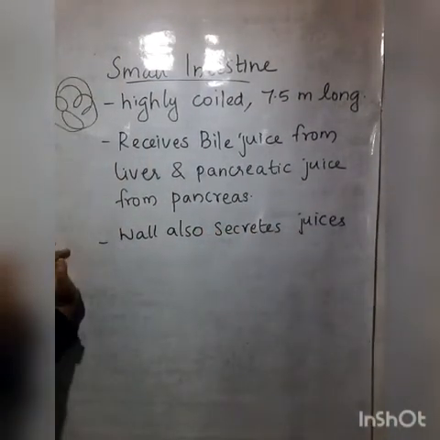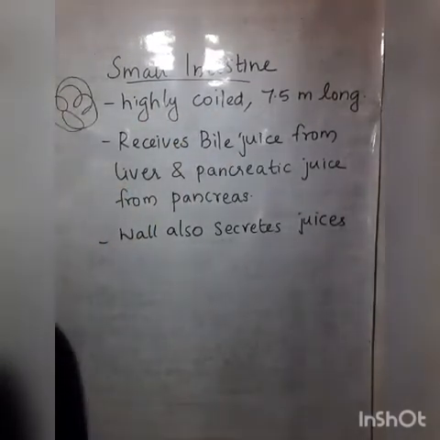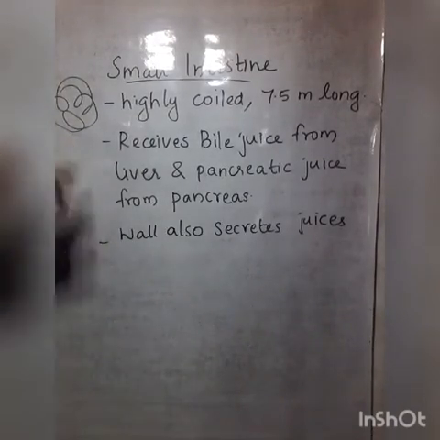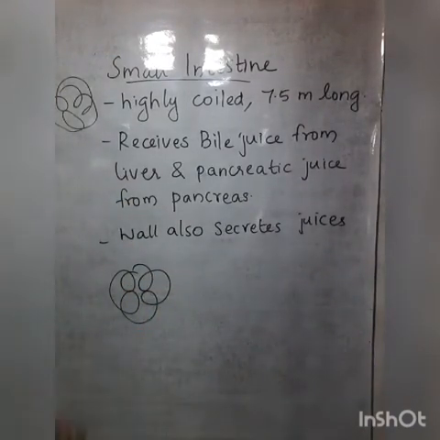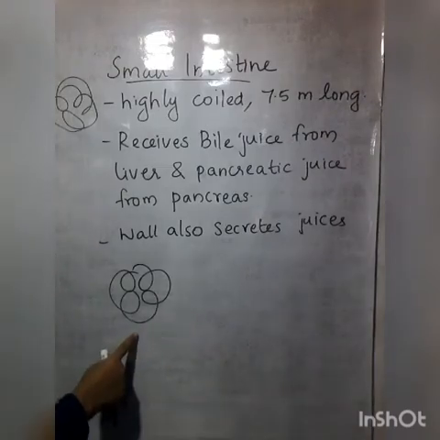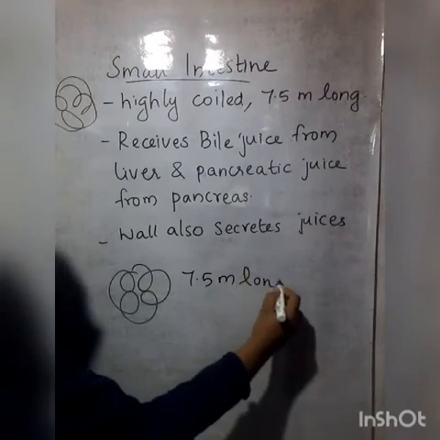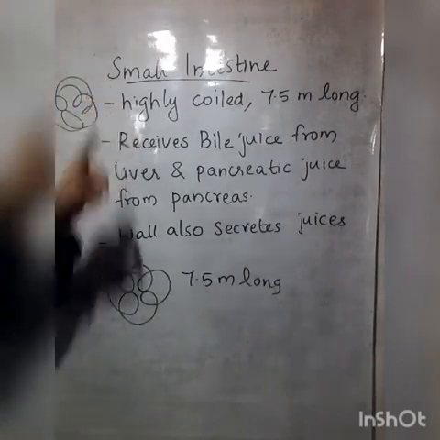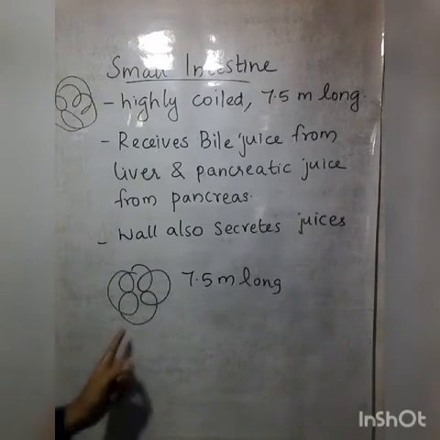Small intestine is the highly coiled part. What do you mean by coiled? Just like this, isn't it? Highly coiled part of our body, that is small intestine. If it is coiled, its length is 7.5 meter long, isn't it? Small intestine has how much length? 7.5 meter long, and it is the highly coiled part of our body.